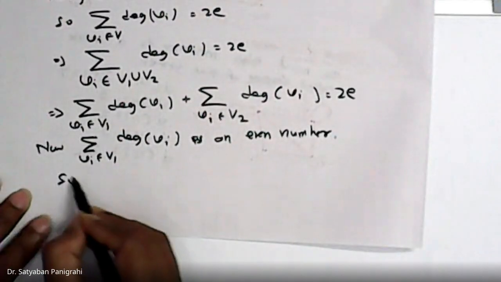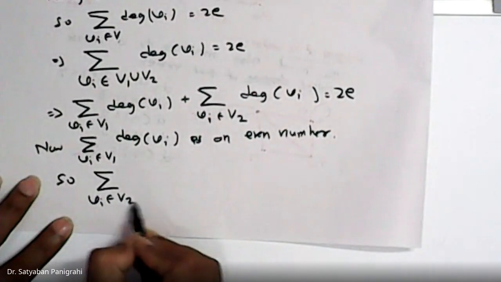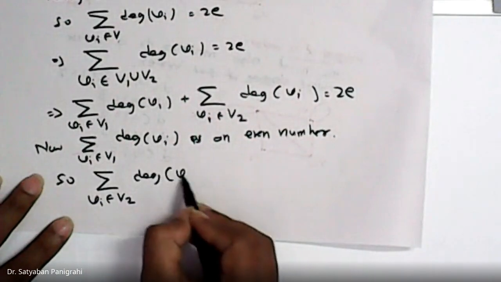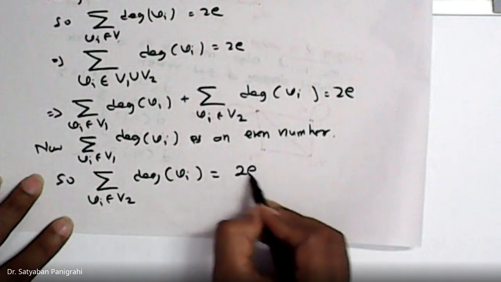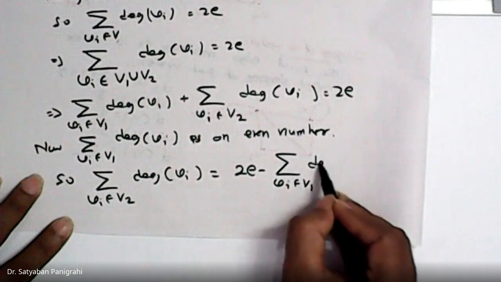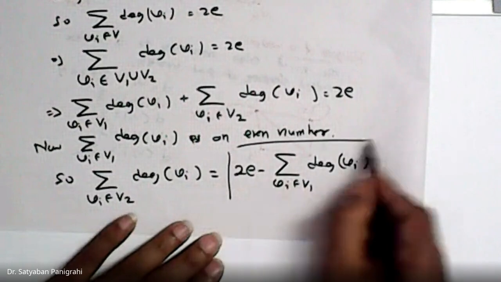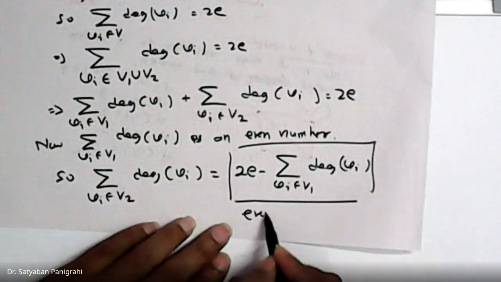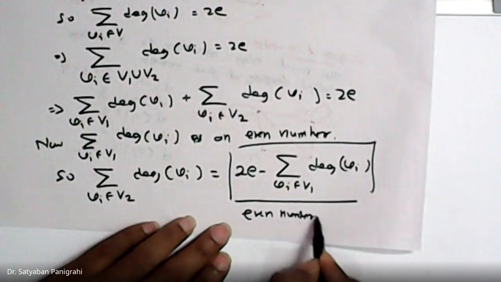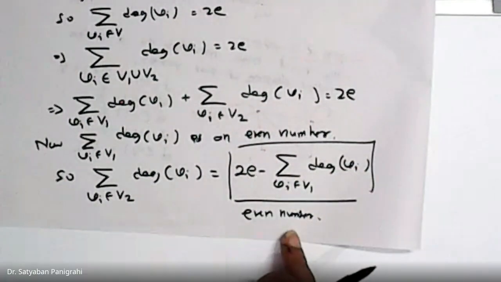So if we write it, summation Vi belongs to V2, degree of Vi will be equal to 2e minus summation Vi belongs to V1, degree of Vi. But as this is an even number, this whole will be an even number. As this is an even number, 2e minus even gives us an even number.